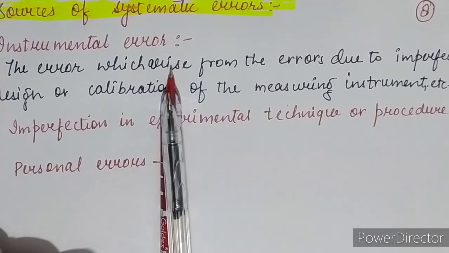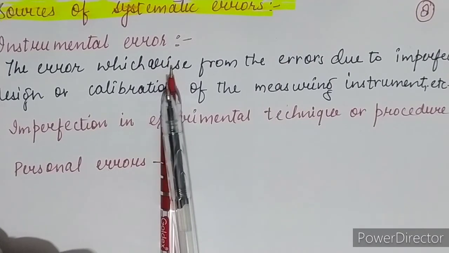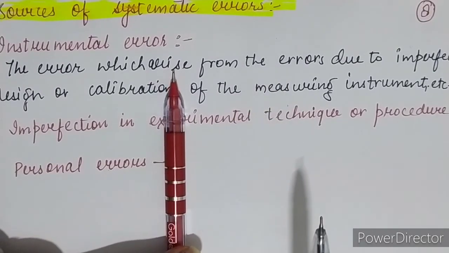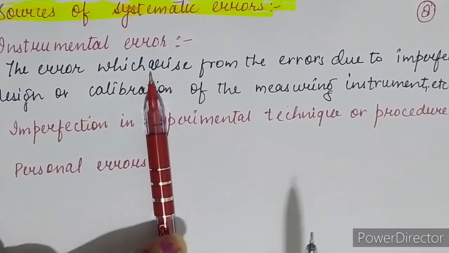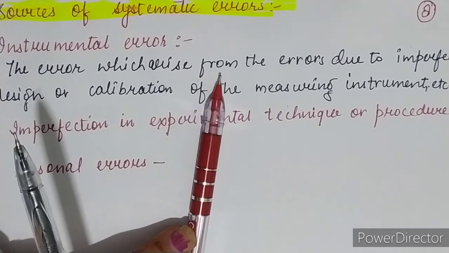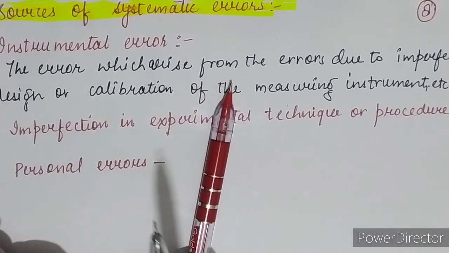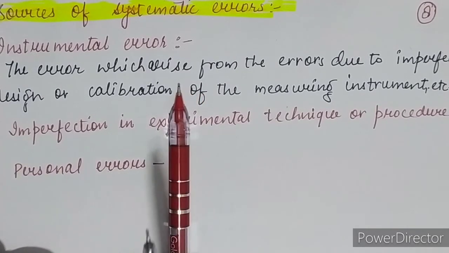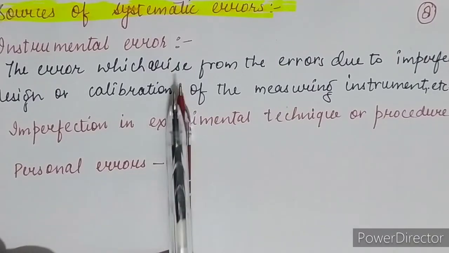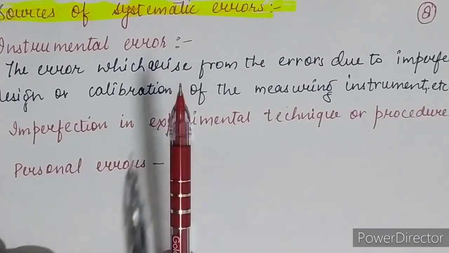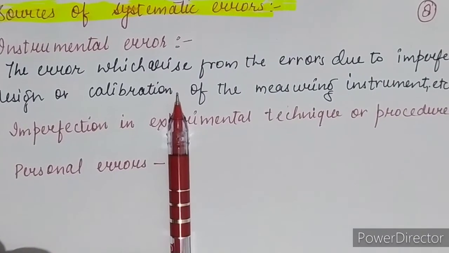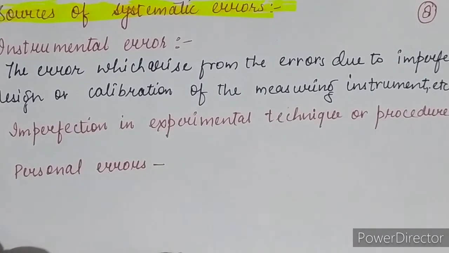If I look at this arrow from the right side, then it looks slightly tilted towards the left side, and if I look from the left side, then it looks slightly bent towards the right side. So this is about the error. Always while checking the reading, you must observe the arrow perpendicularly. Clear beta?